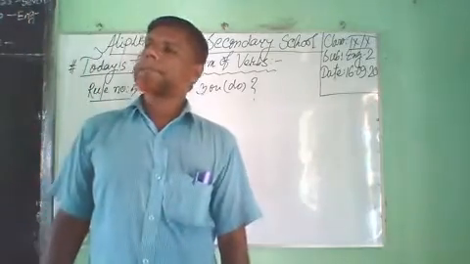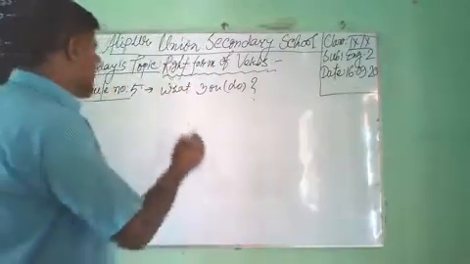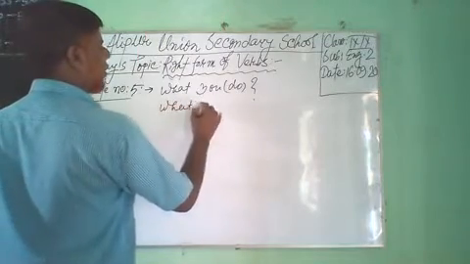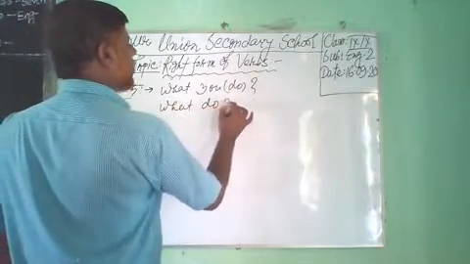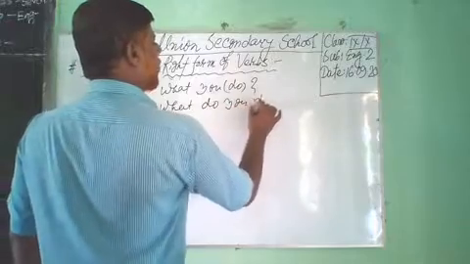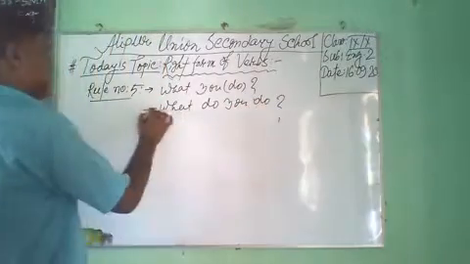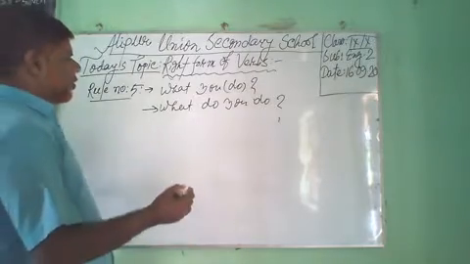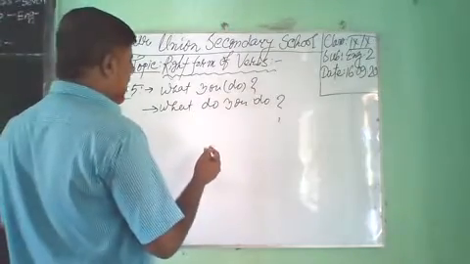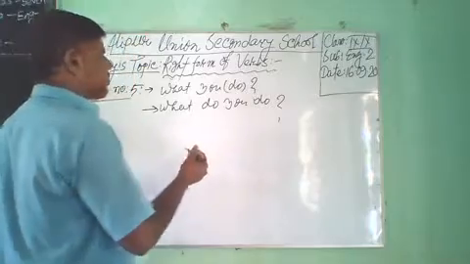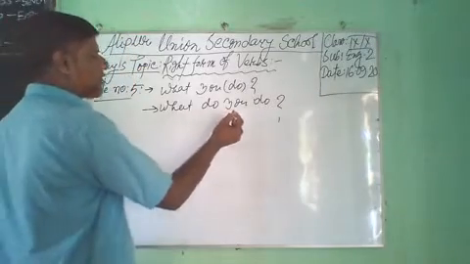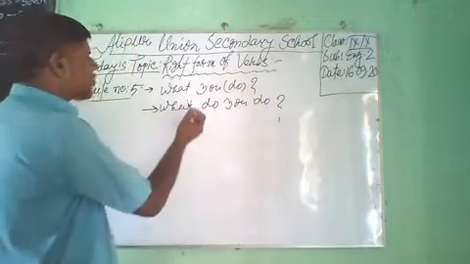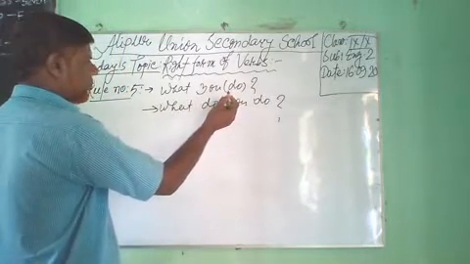Dear student, look at the blackboard. What do you do? Dear student, we have used do before the subject, whereas there is no auxiliary verb.